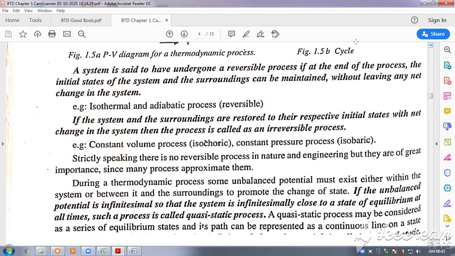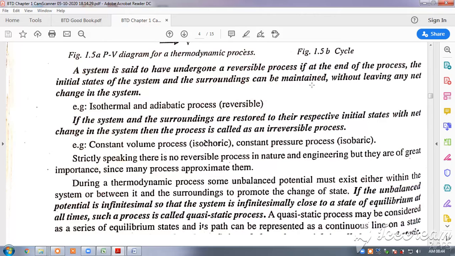Now, a system is said to have undergone a reversible process if at the end of the process the initial states of the system and the surroundings can be restored without leaving any net change in the system. So, in the process also we have two types: reversible process and irreversible process.